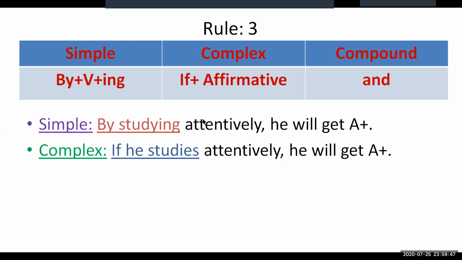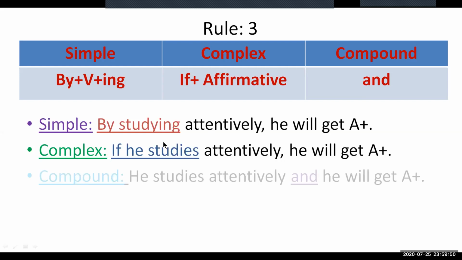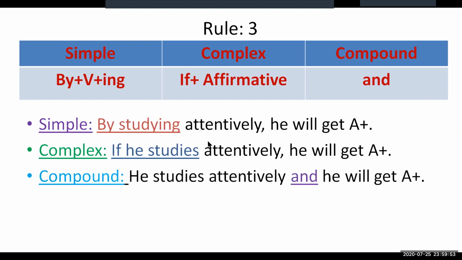To make it a compound one, we can use he studies attentively and he will get A plus. But that does not give us the correct meaning. To retain the correct meaning, we may use the modal auxiliary verb may here. So he may study attentively and he will get A plus. That will be the best one, but this is also correct. So, as the students of the best institution in the country, we will have to follow the best one. I mean, he may study attentively and he will get A plus. That is the best one for this sentence.